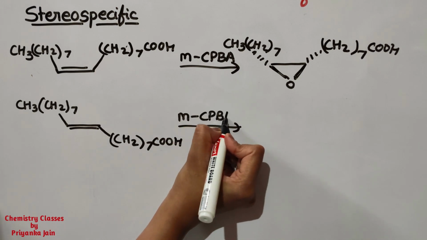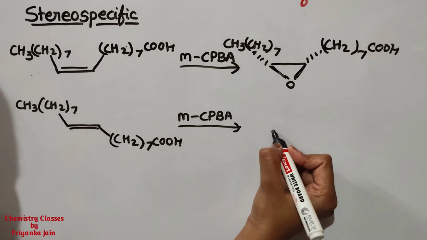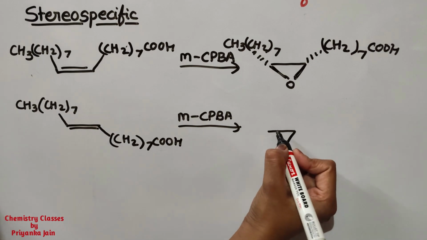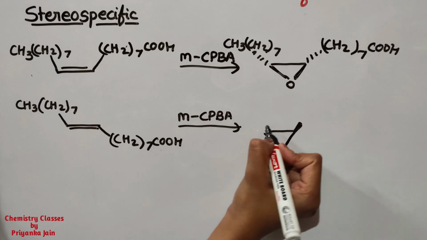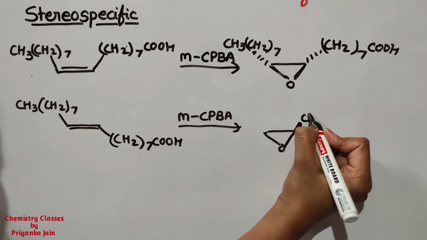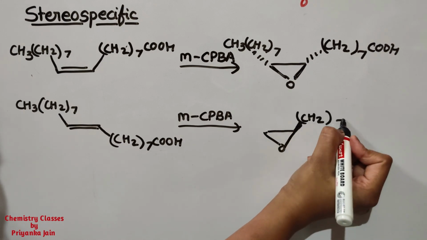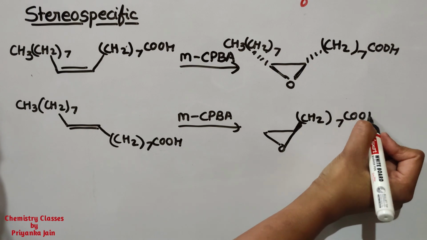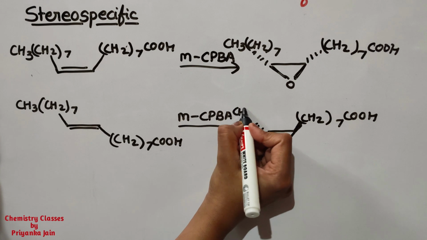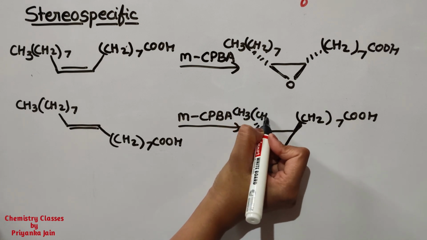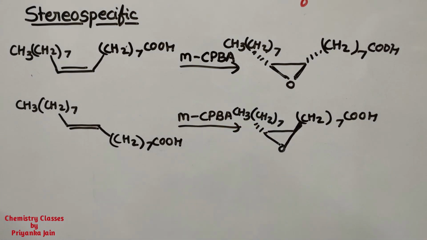Similarly, if we have given the trans alkene, then what are we getting? We will get the opposite product. It means we are now getting the trans product. We can write in this manner. One group we are making above the plane and one we will make below the plane. In this manner, right? This is below the plane, okay?